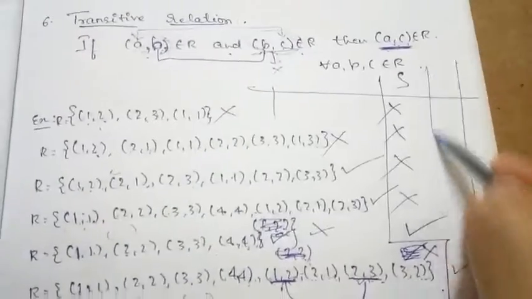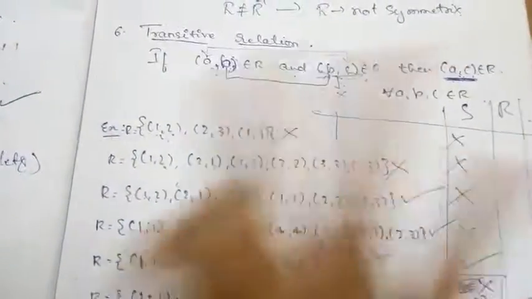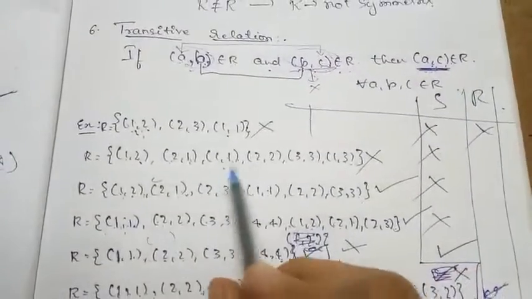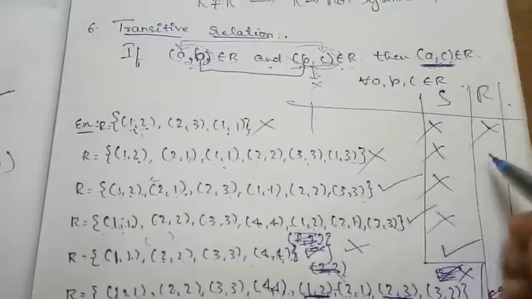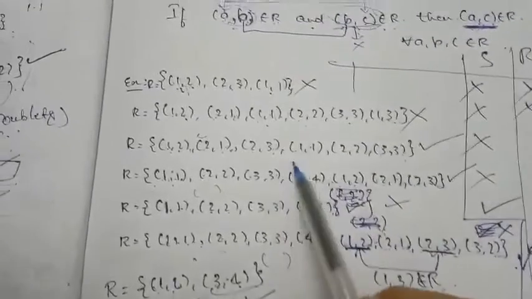Now let us check for the reflexive relation also. Again here 1 comma 1 is there, but 2 comma 2, 3 comma 3, 4 comma 4 are not there, so it is not reflexive. Here the doublets for 1, 2, 3 are there, 4 is not there, so it is not reflexive. Checking for reflexivity is very easy.